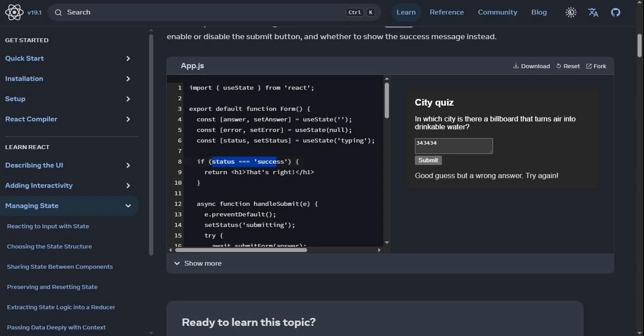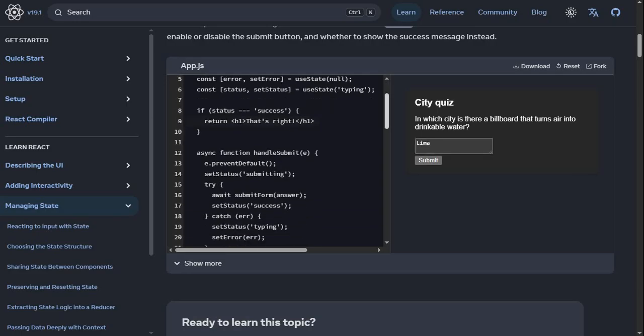So if status equals success, return, that's right. Let's try. I don't know. Denver, I don't know. It's not. In which city is there a billboard that turns air into drinkable water? I have no idea. Let's try reset. Okay, let me actually Google this one. Alright, so the answer for this question turns out to be Lima in Peru.